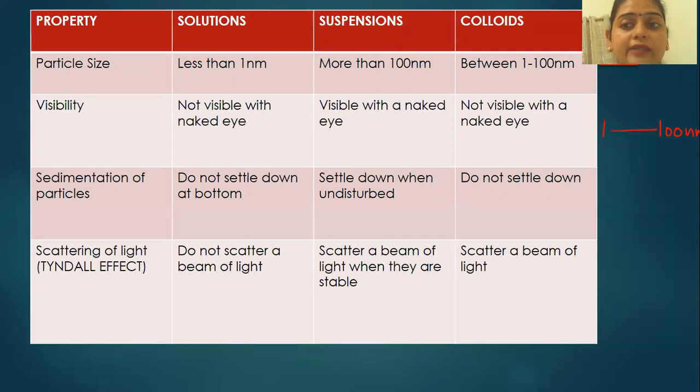But if it lies somewhere between 1 to 100 nanometer, again it will not be visible with your naked eye, but we will not call it a solution, we will call it a colloid. So even in heterogeneous mixtures, we have one type whose particles are not easily visible with the naked eye.